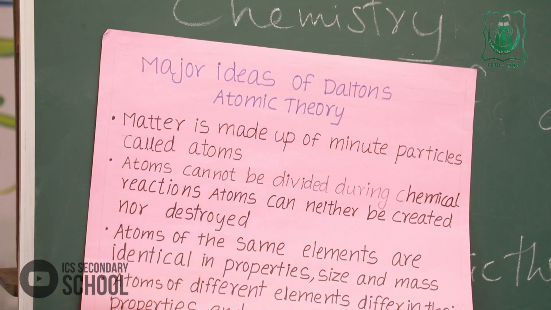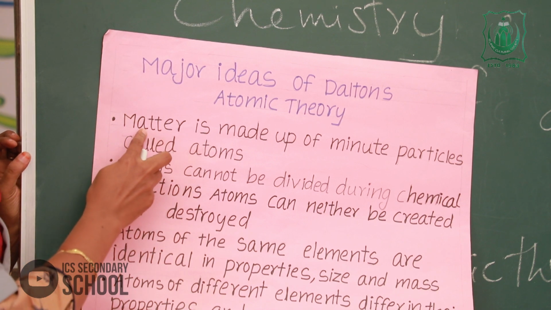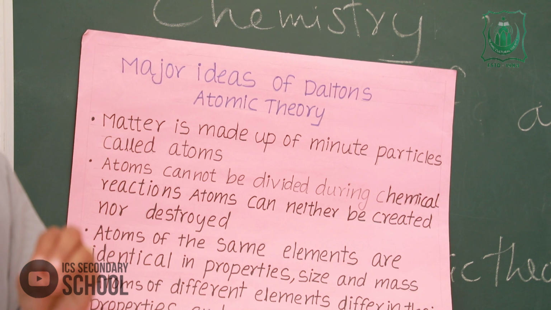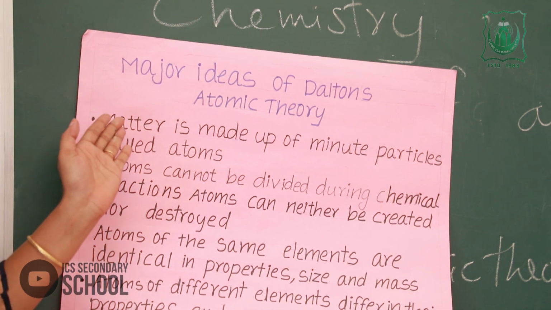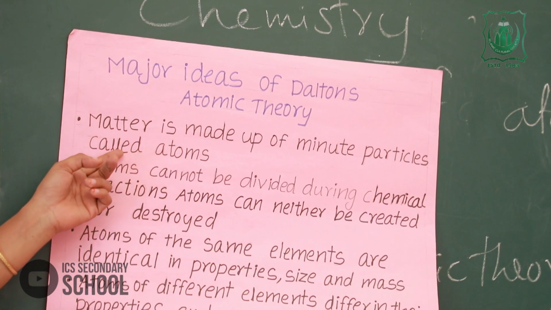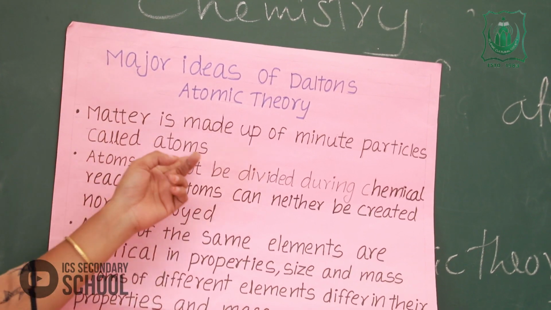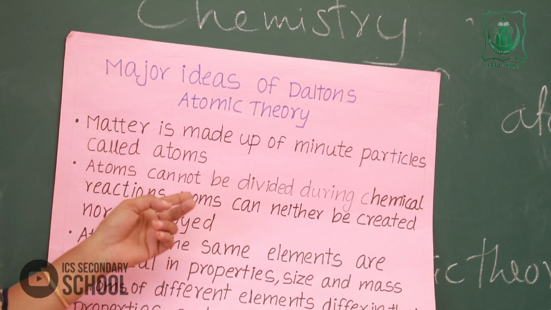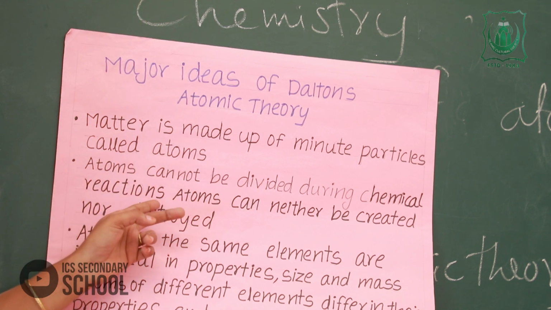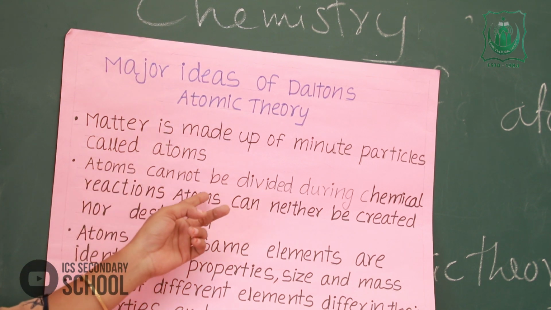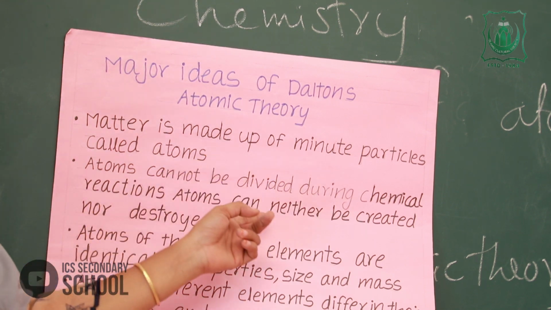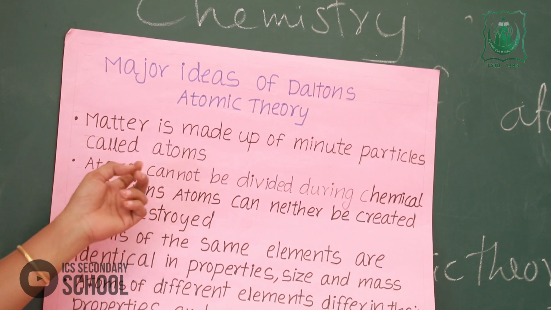First point: matter or substance is made up of minute particles called atoms. Second point: atoms cannot be divided during chemical reaction. Next, atoms can neither be created nor destroyed.